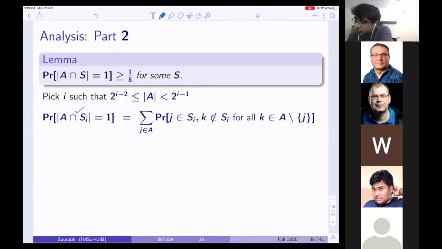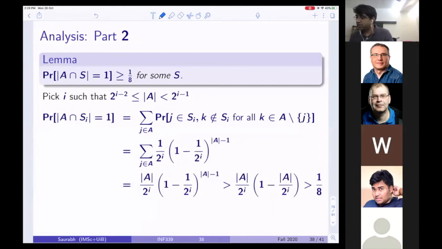Look at J in A. It means the probability that J belongs to Si and K does not belong to Si for all K in A minus J. Si should contain exactly one of the entries in A and not contain any other entries of A. So precisely, you sum over J in A this probability.